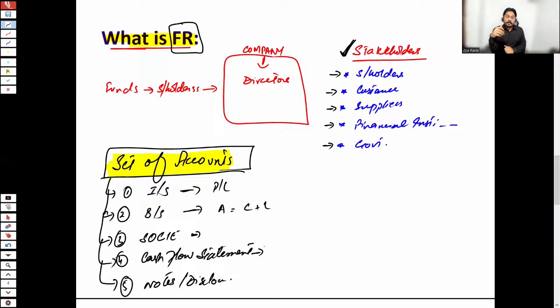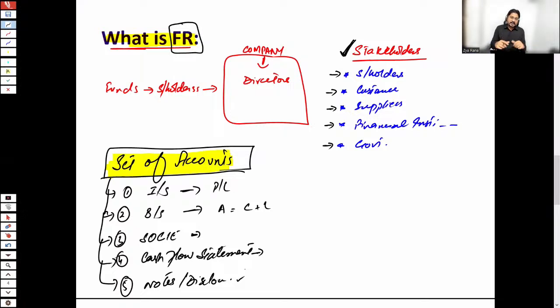A company is also required to present its cash flows, like what was the opening balance of cash, how this cash is utilized in different activities during a year, for example, operating, financing, and investing, and what is the ending cash balance. So to reconcile and show the cash movement during the year, a statement of cash flows is prepared. And a few things are required to be written, to be annotated in a formal, paragraph manner.